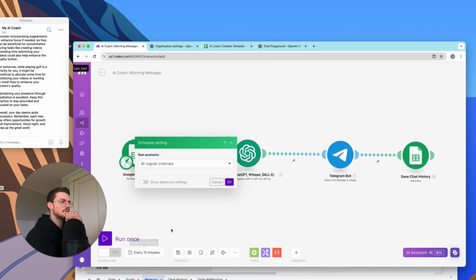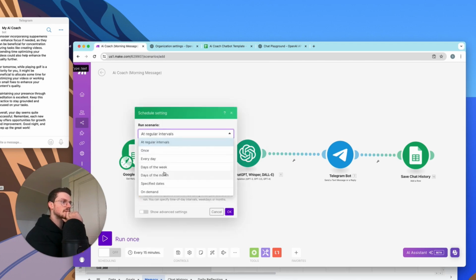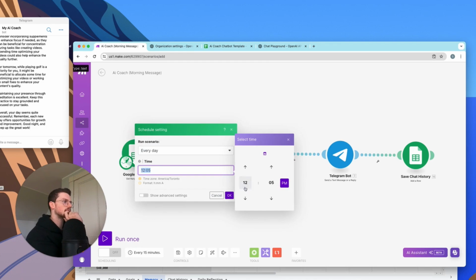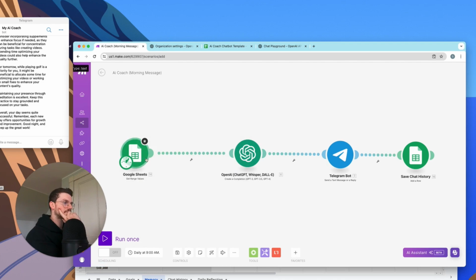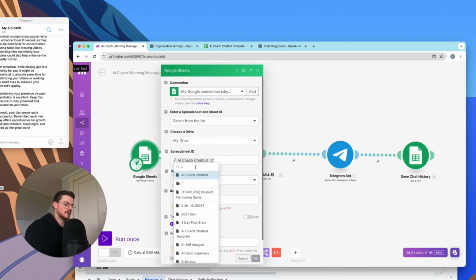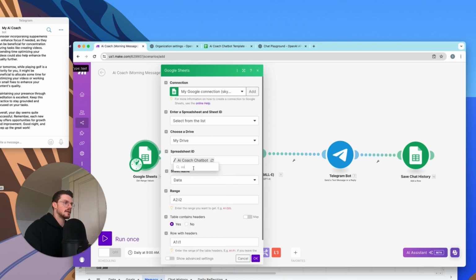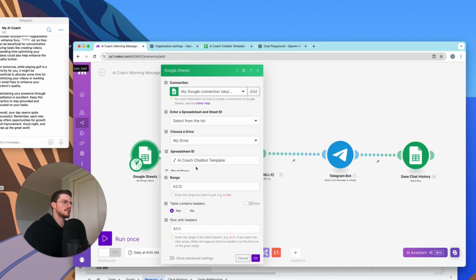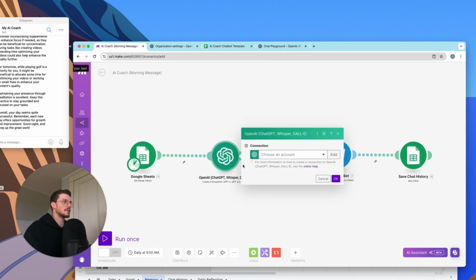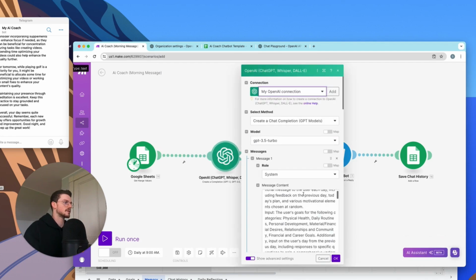Yes, so we're going to set this so it selects every day at, we'll say, 9 o'clock a.m. And we're going to select the correct one here again. AI coach template. We're going to hit OK, and we're going to check this. We're going to select this one.